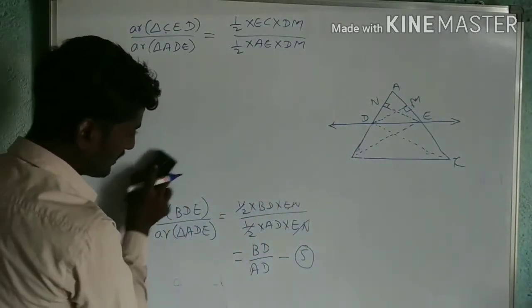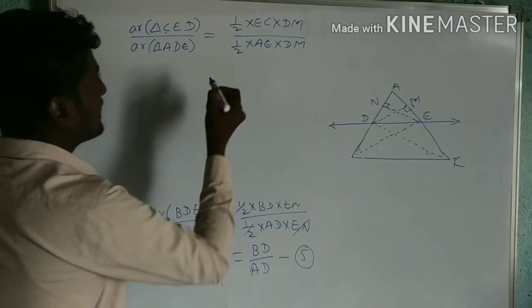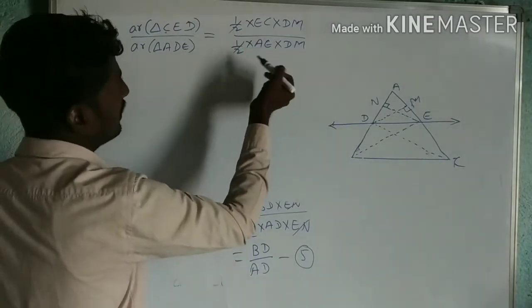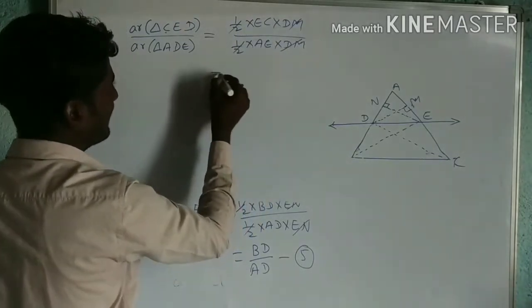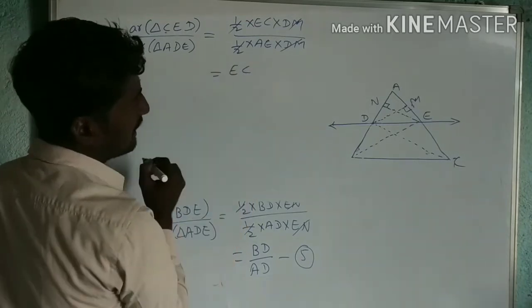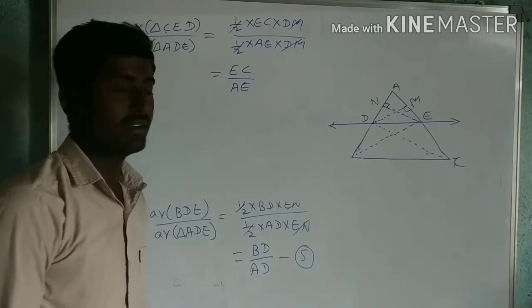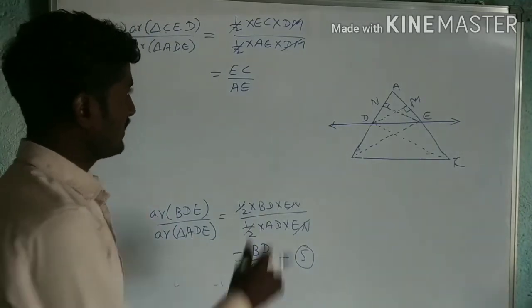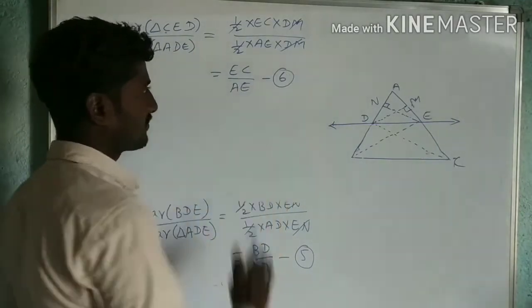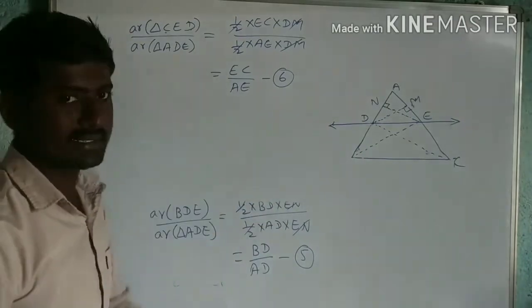Now we shall rub this. We keep equation 5. Again you can simplify this. 1 by 2, 1 by 2, and DM, DM will cancel. EC divided by AE. So this I'll call equation number 6. Equation 5, then equation number 6.